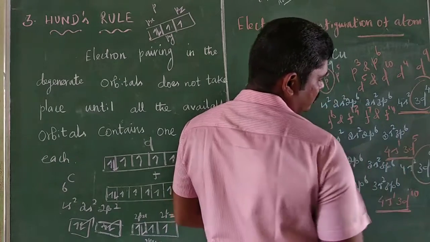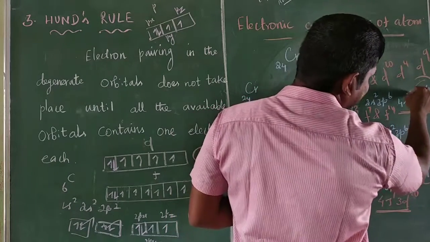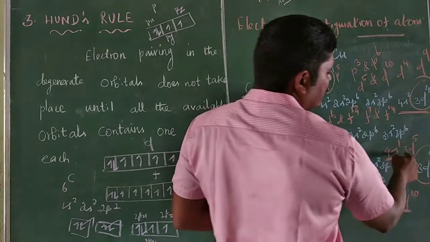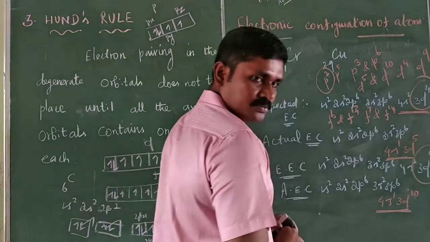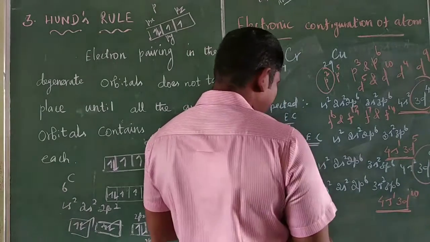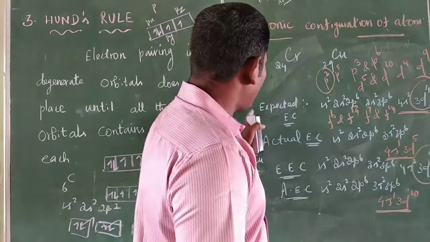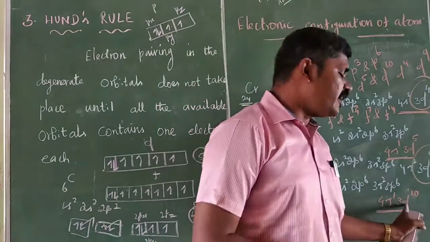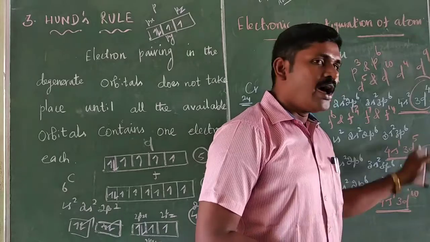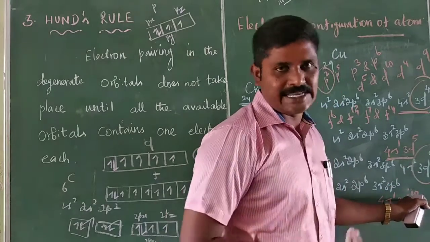One 4s electron occupies the 3d orbital in chromium and copper. So chromium attains a half-filled d orbital and copper attains a fully filled d orbital. So half-filled and fully filled orbitals are more stable.